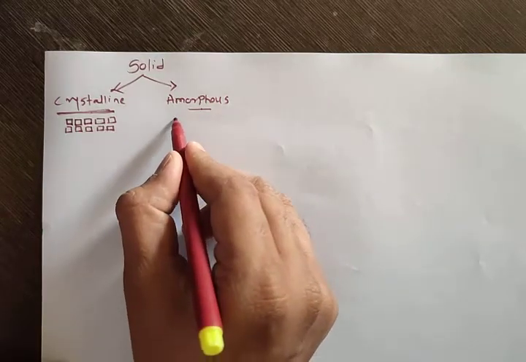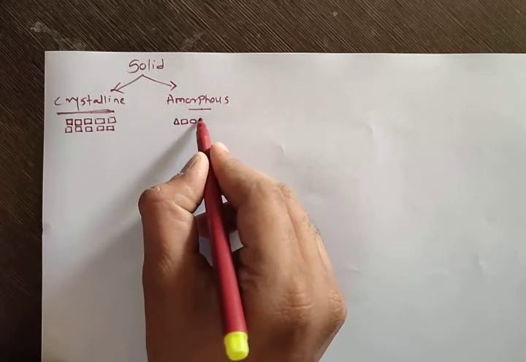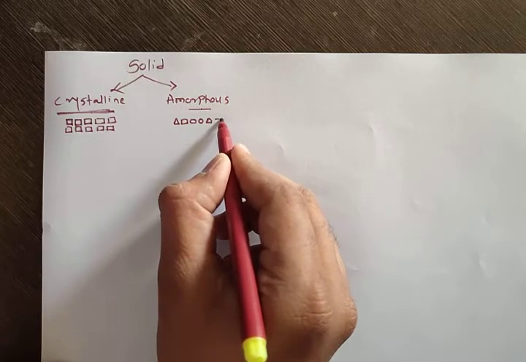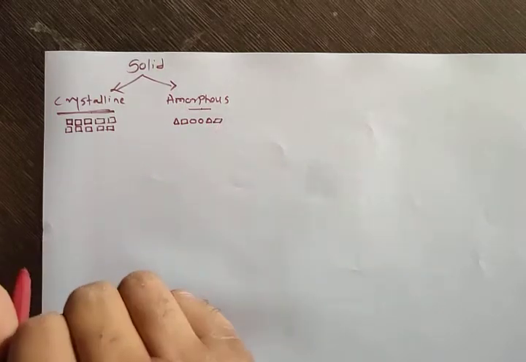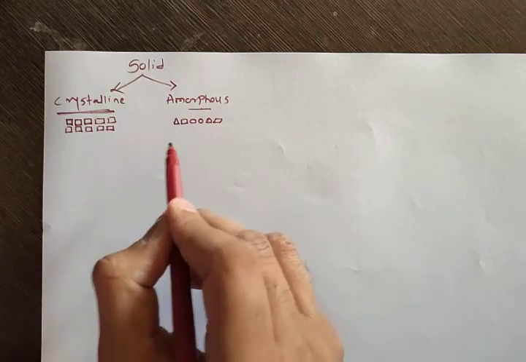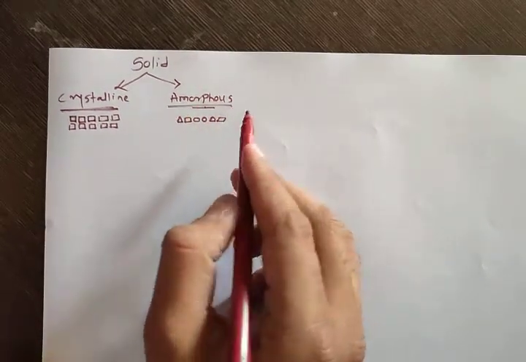And in the case of amorphous, each particle is of different size and shape. So in the case of amorphous, each particle of that solid is not of the same size and shape, and it is known as amorphous.